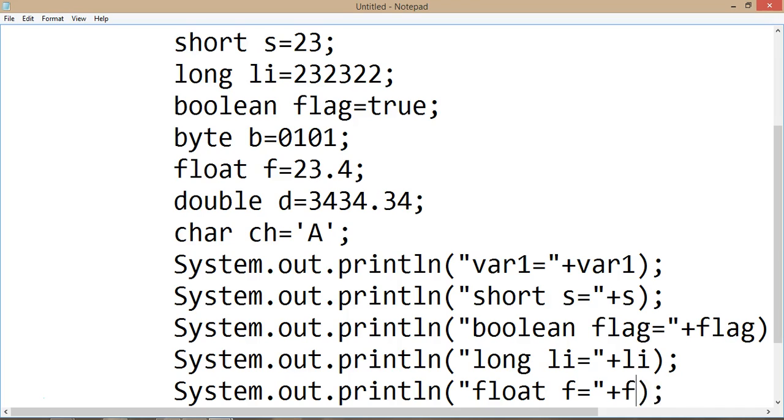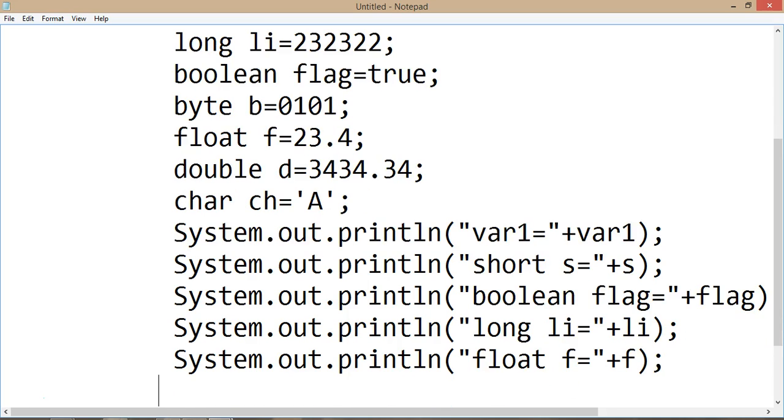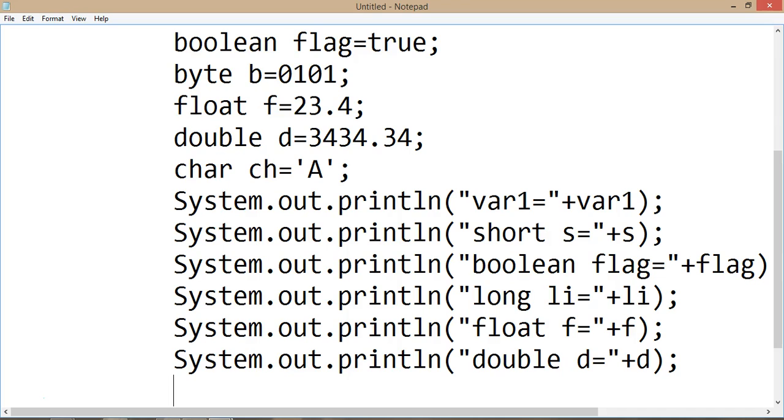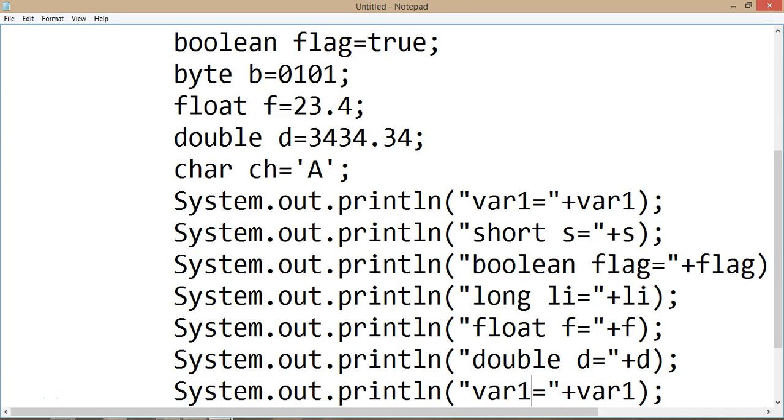I'm expecting some error in this program and we'll discuss about this error. If it gives... double D, char, then here I can give this.